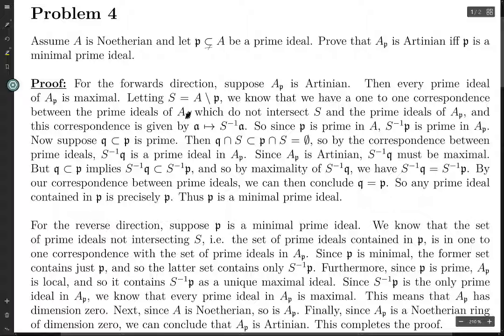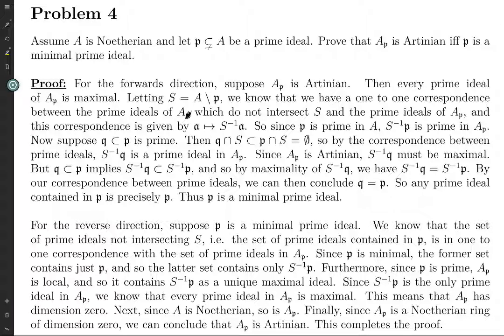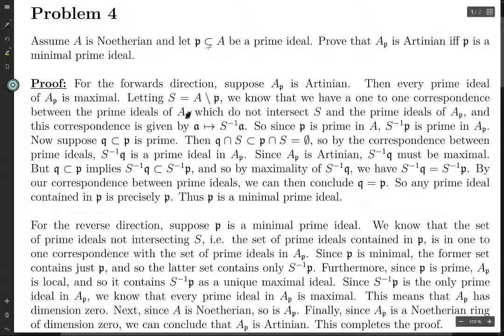Since P is prime, the localization is, well, local, and so it contains a unique maximal ideal. So we know that when you localize at a prime ideal, not only do we get a local ring, but we've proven that the unique maximal ideal is always given by S inverse P, where P is whatever prime ideal you were localizing at.